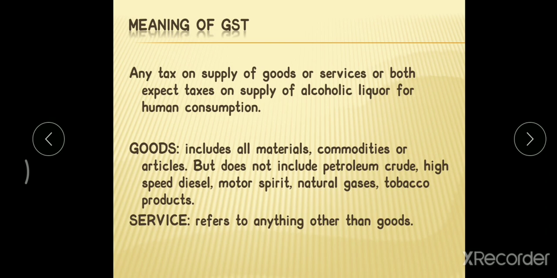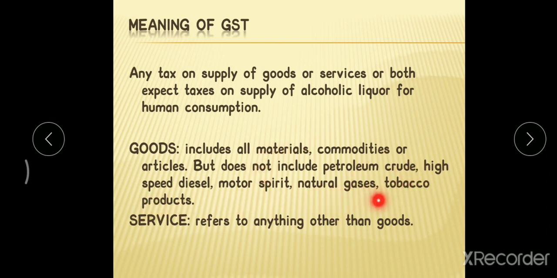So what exactly are goods? Goods are materials, commodities or articles which can be seen and touched. All tangible items are called goods. But goods do not include petroleum products, crude oil, high speed diesel, motor spirit, natural gas and tobacco products.